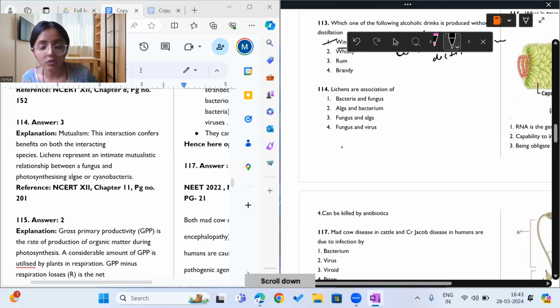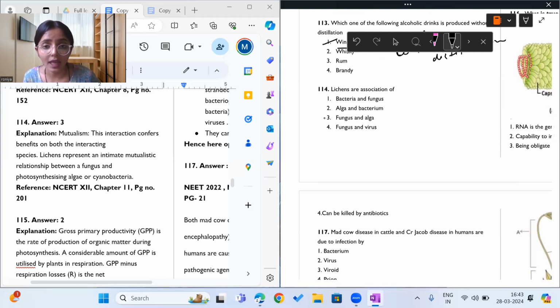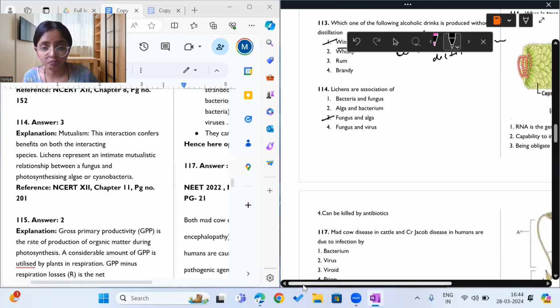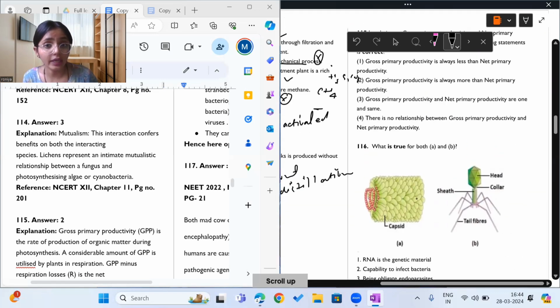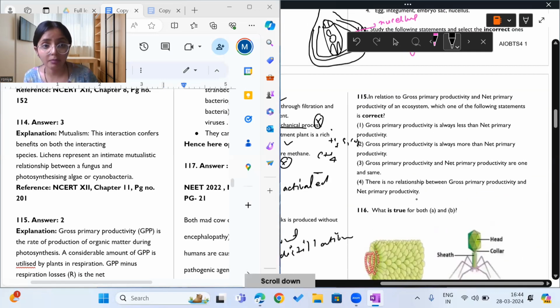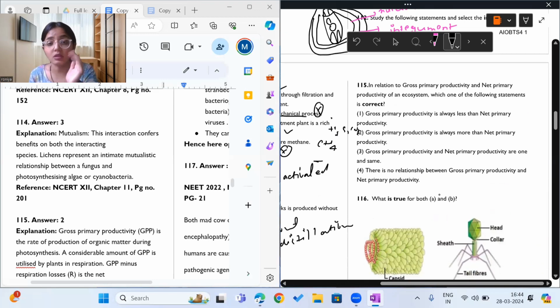What is question 114 saying? It says lichens are associations of, yes, lichens are associations of what? Algae and fungi. So for question 114, option 3 is the correct answer. Okay, beautiful questions you are getting, purely NCERT based, extremely easy. You can get 360 on 360 till now.